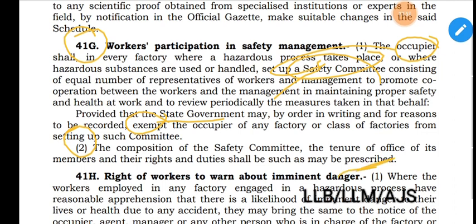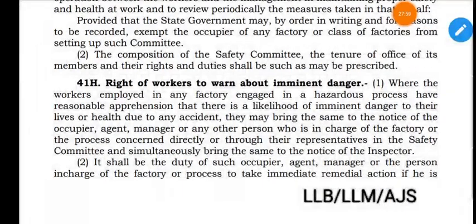Then comes the last section, section 41H. Right of workers to warn about imminent danger. The workers have the right to warn the management about imminent dangers. Section 41H subsection 1 provides that where the workers employed in a factory engaged in a hazardous process have reasonable apprehension that there is a likelihood of imminent danger to their lives or health due to any accident, they may bring the same to the notice of the occupier.